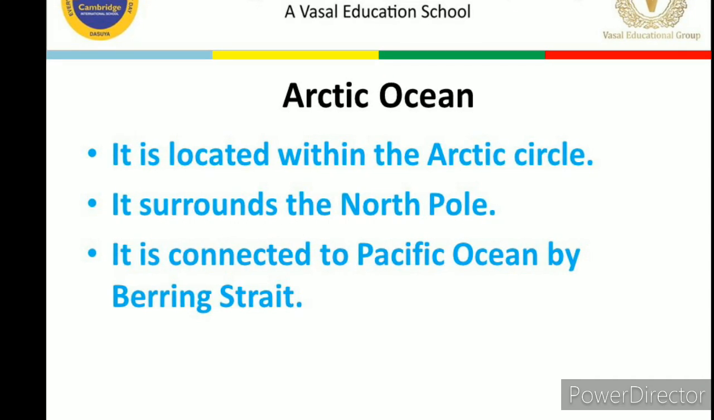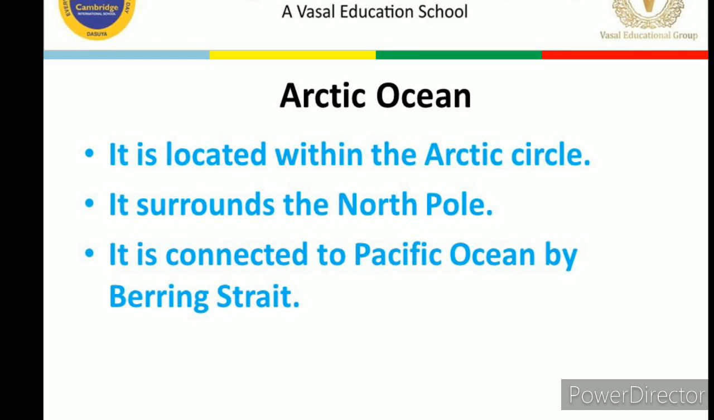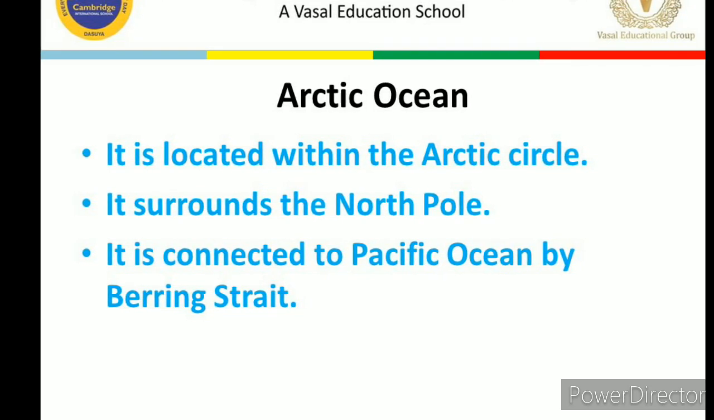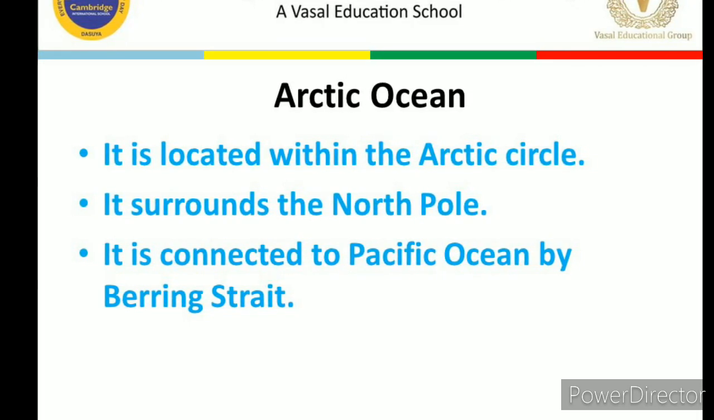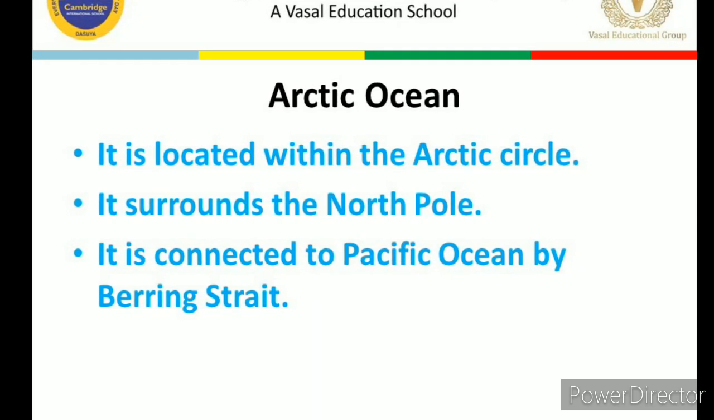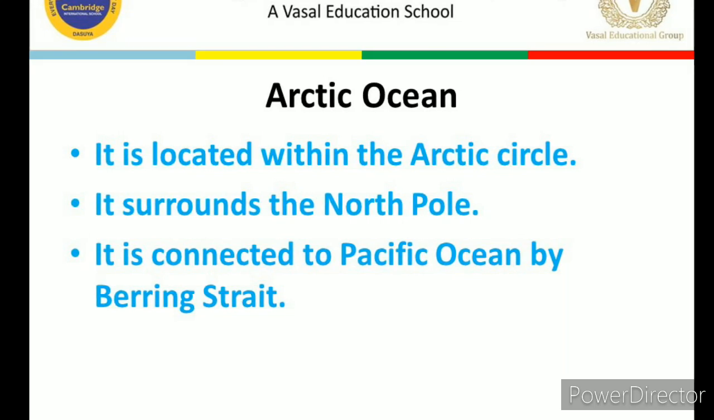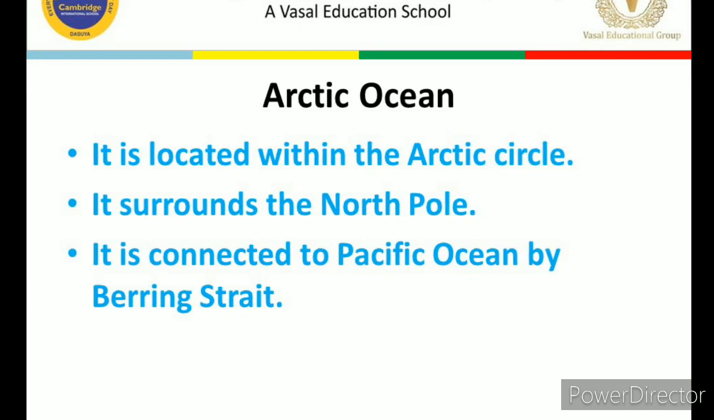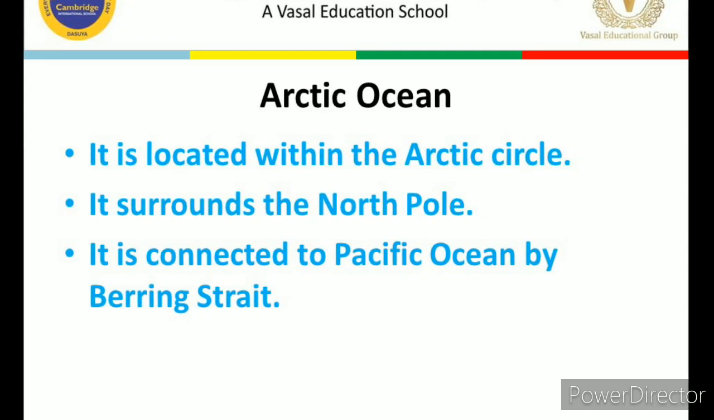It is located within the Arctic Circle and it surrounds the North Pole. As we have seen, Antarctica is surrounding the South Pole, and the North Pole is surrounded by the Arctic Ocean. It is connected to the Pacific Ocean by the Bering Strait.